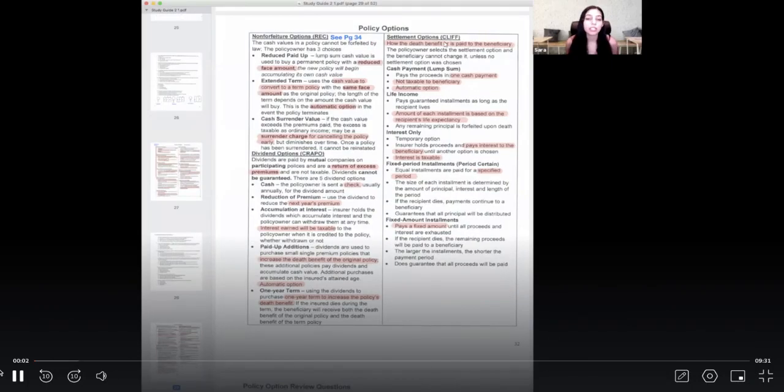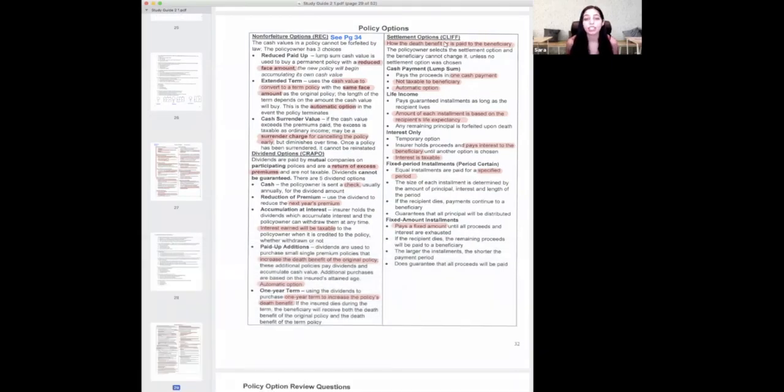Going into the next section of chapter 5, the last section is policy options. The first one we're going to go over is non-forfeiture options. A lot of people see the word non-forfeiture and get confused because they don't really know what it means. But when I see non-forfeiture, I think of non-forfeit. Forfeit means to give up something. Non-forfeit means you can't give it up.